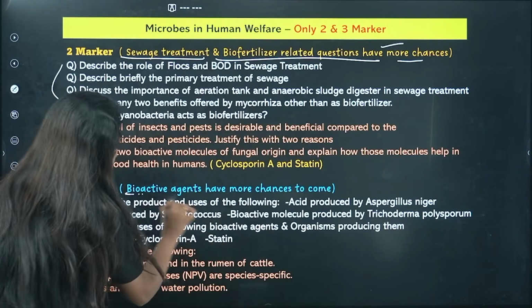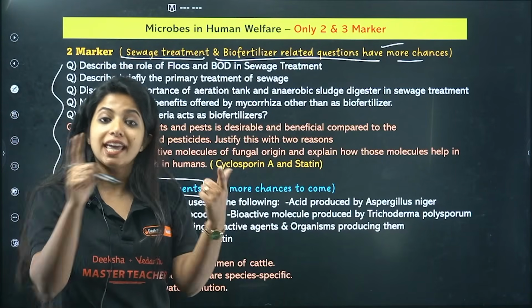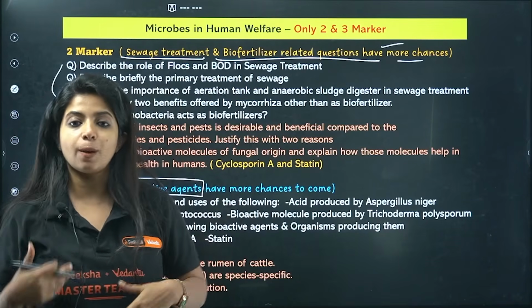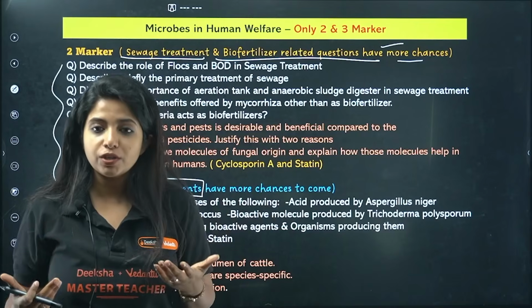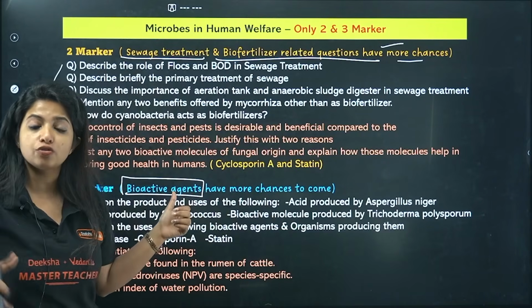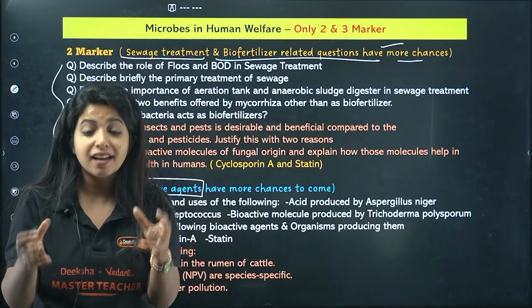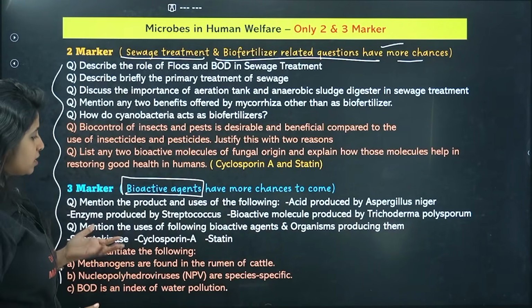So for bioactive agents, when you're studying about them, please know about the other examples of the enzymes and of the industrial products that are being formed. For example, citric acid, butyric acid, what are the organisms that produce it? In bioactive agents, you should know which ones are produced by fungi, which ones are produced by bacteria. Go in depth. Okay, go in depth. That is what I am trying to tell you. So these are the ones that have more chances to come.